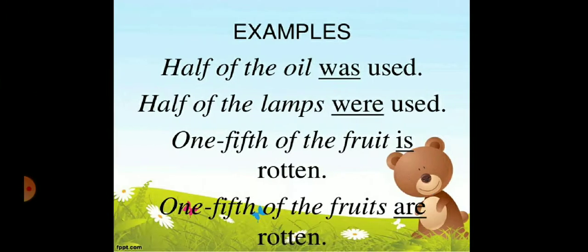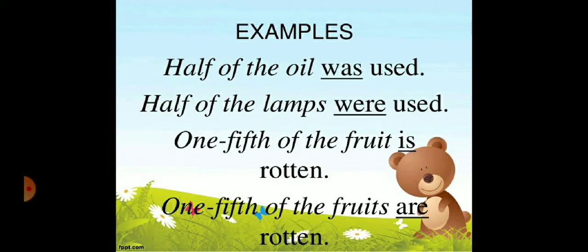For example, half of the oil is uncountable, that's why the singular verb was used here. Half of the lamps, see, lamps are plural, countable noun, that's why the plural verb were used here.